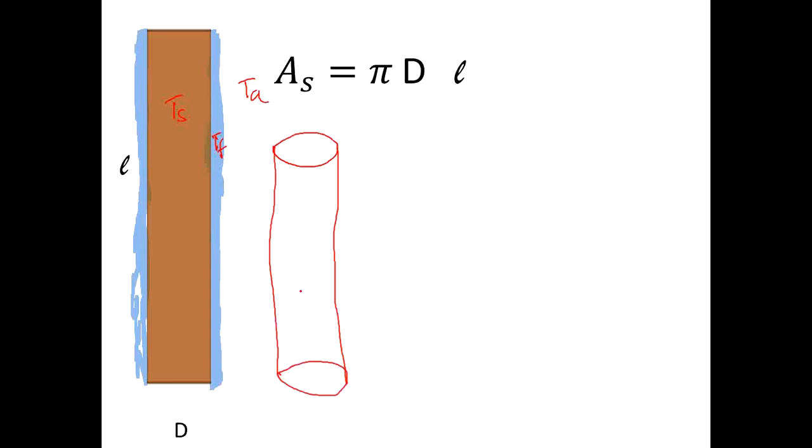So this is the mean film temperature; you want to take the film temperature here. This is the surface temperature and the ambient temperature. The length is L, the diameter is D, and the surface area will be pi D L, because throughout the surface the heat will be transferred. This is the body, and here we have the surface. Throughout the body heat will be transferred, that's why we take pi D L.